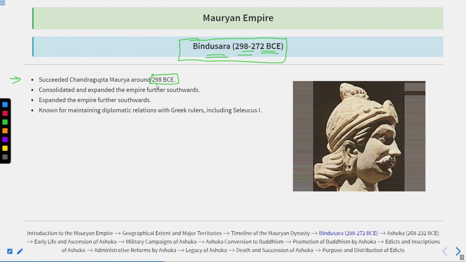When he came to power, he followed the principle of his father, consolidation and expansion of the empire. Chandragupta Maurya, his father, expanded and consolidated the empire in the north and central parts. When Bindusar came to power, he consolidated and expanded the empire further southwards.